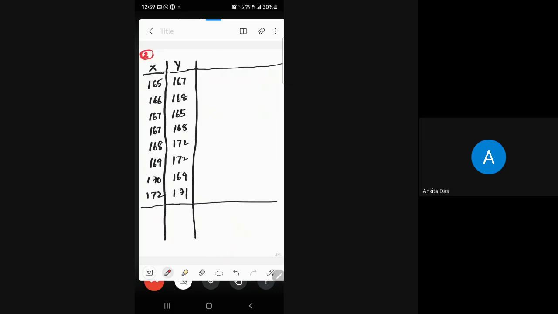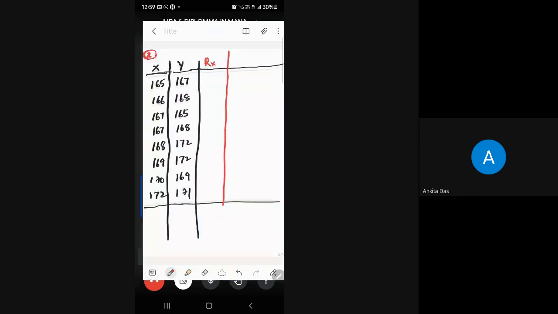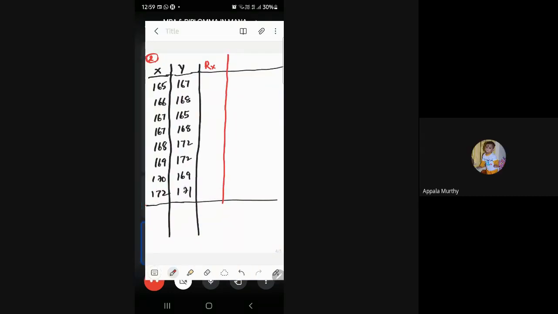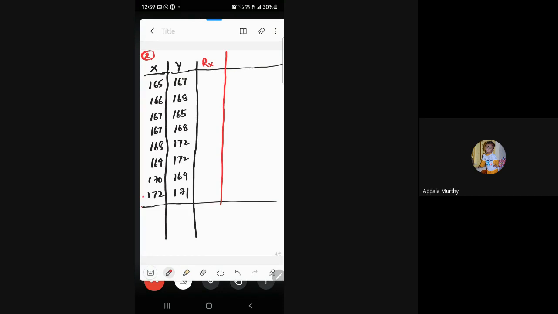Now before going to the deviations, we need to get the ranks first. Now I'm moving to ranks of x. Taking the rank of x, look at the x values. What is the highest value in the x values? 172. So 172 will be given first rank. The next, 170, will be given second rank. 169 will be given third rank. 168 will be given fourth rank.